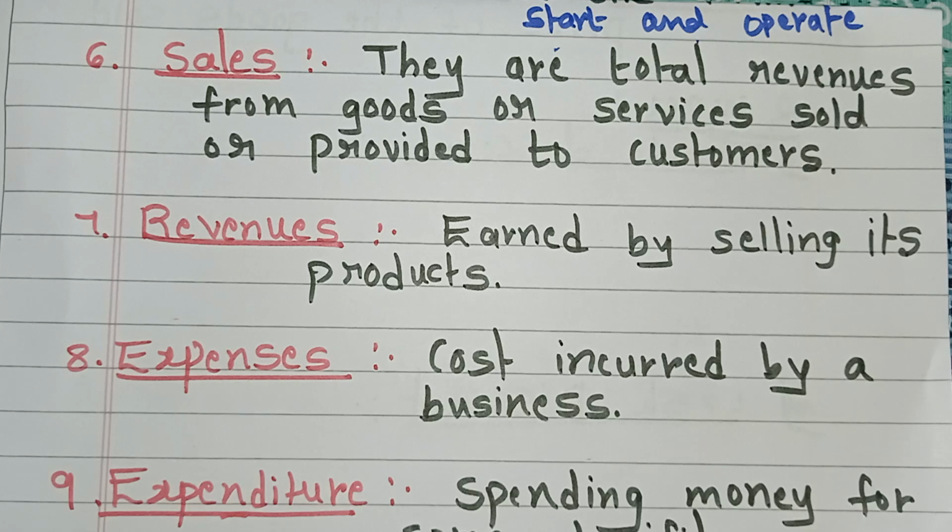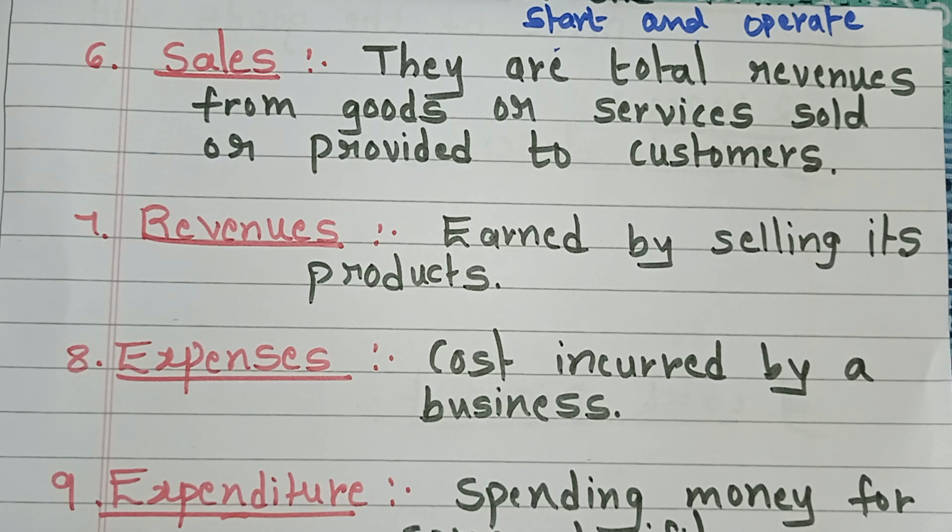What does it mean? Sales means the total revenues, the total income, from goods sold or services provided to the customers. This is about sales. It is a very easy term. Sales is the total revenue from goods or services sold or provided to the customers. And the next term is revenues.